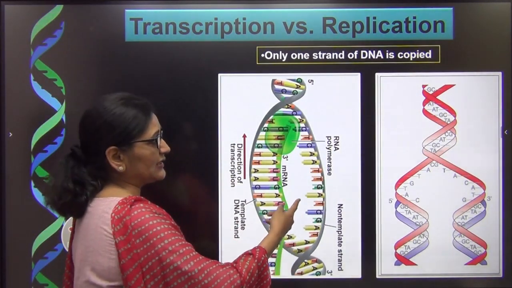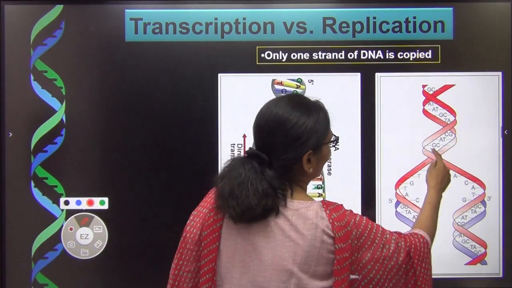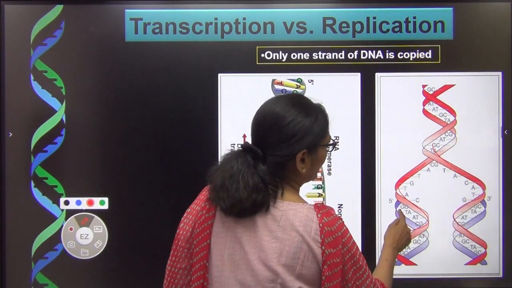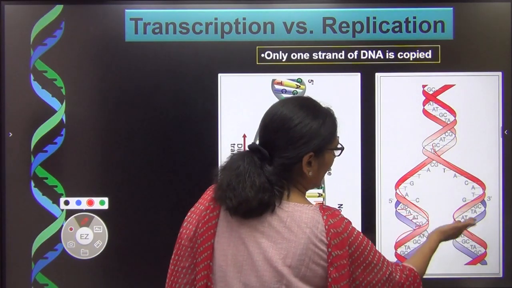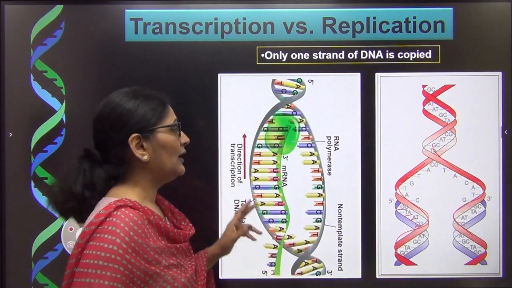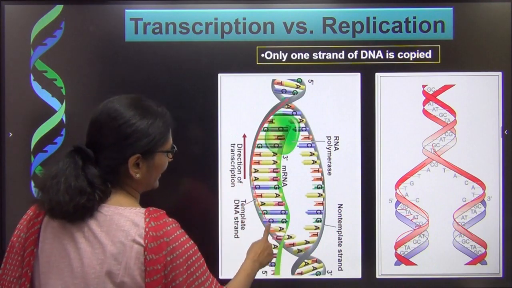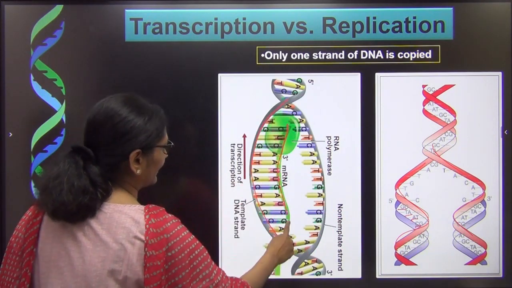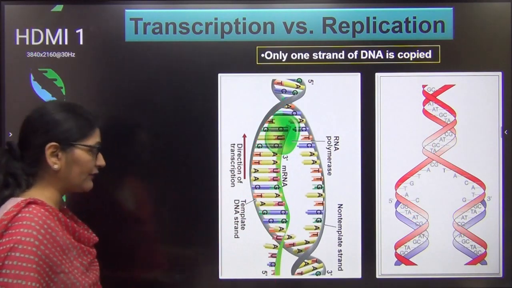The second difference is that only one of the two strands of DNA forms RNA. You can very clearly see in this diagram that both the strands of DNA have acted as a template, and you can see base pairing conducted here, and two DNA being formed from one DNA. But in case of RNA, you can see that only one of the strands is acting as a template on which the RNA is being synthesized. So these two fundamental differences are now very clear.